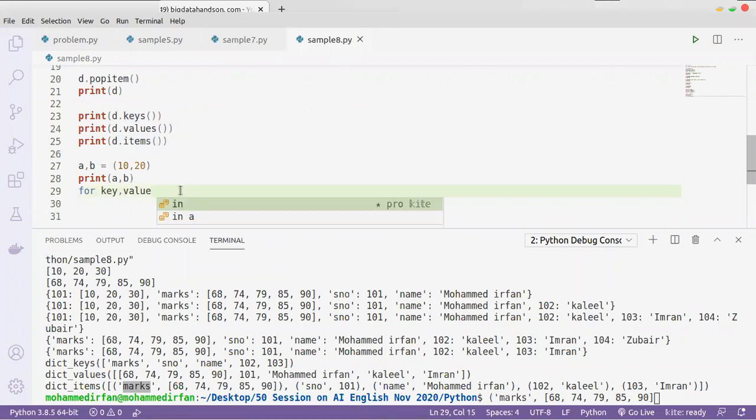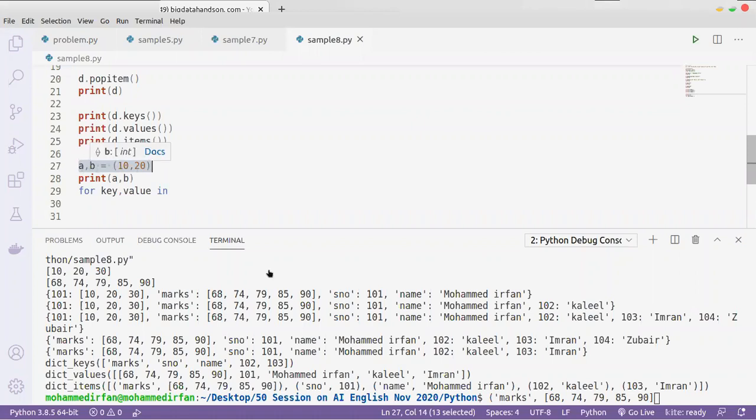Can you explain once more? I did not get it completely. In this list we have two values, key and value, as a tuple. To extract the values from the tuple, we can use the expression a, b equal to 10, 20. That means the value 10 will be assigned to a, and the value 20 will be assigned to b.